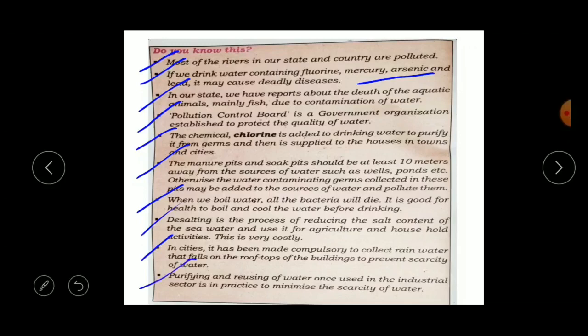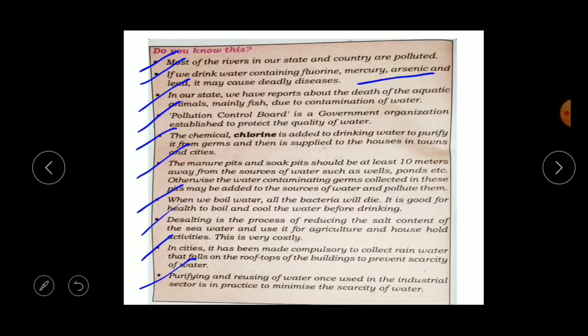Yes, the next point is, purifying and reusing of water once used in the industrial sector is in practice to minimize the scarcity of water. As you know, industries need a large amount of water for production, right? So first we have to purify that water and we can reuse it, okay, so that we can minimize the scarcity of water.